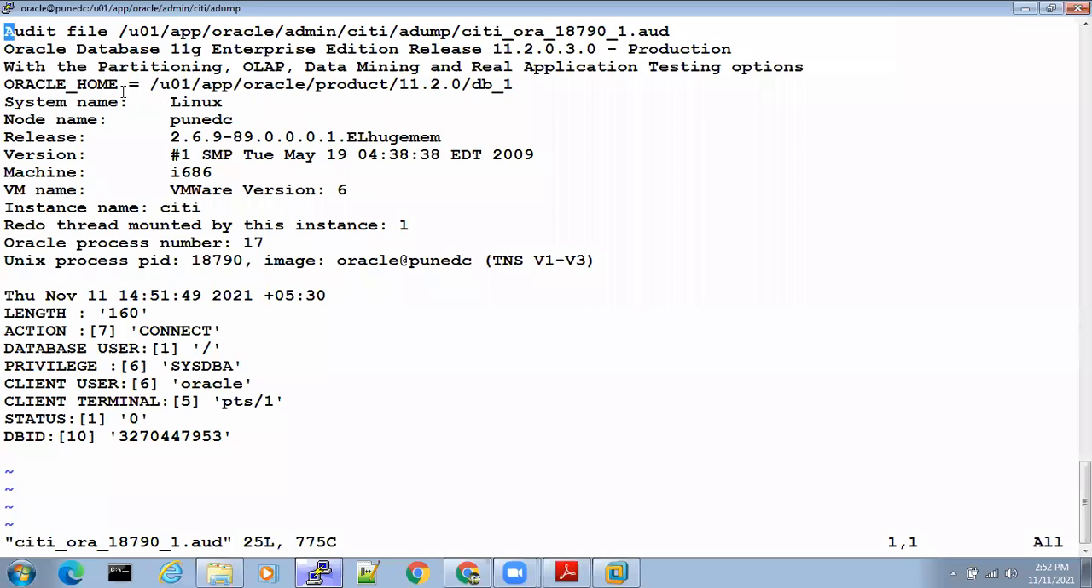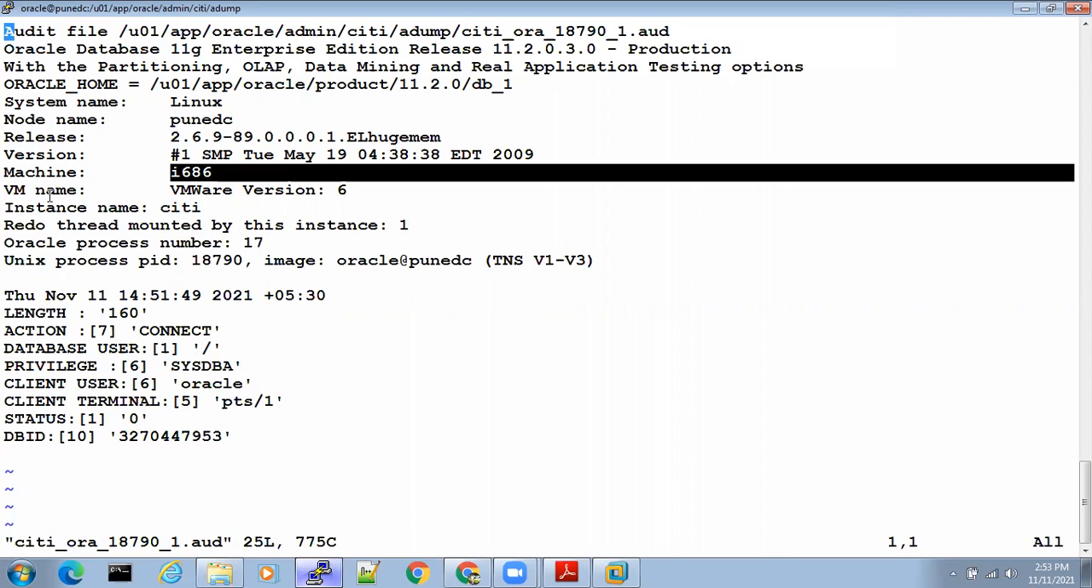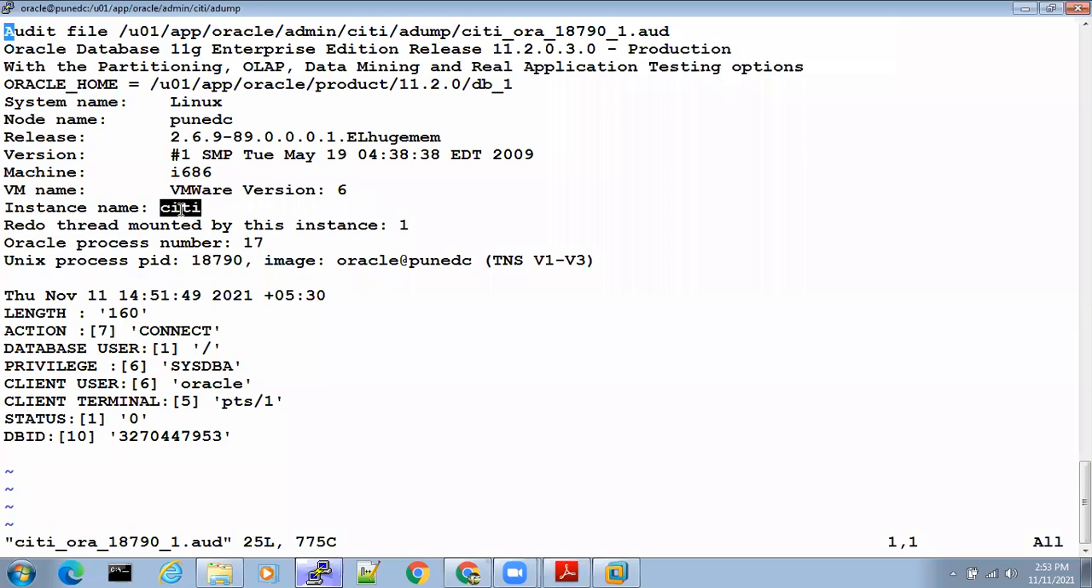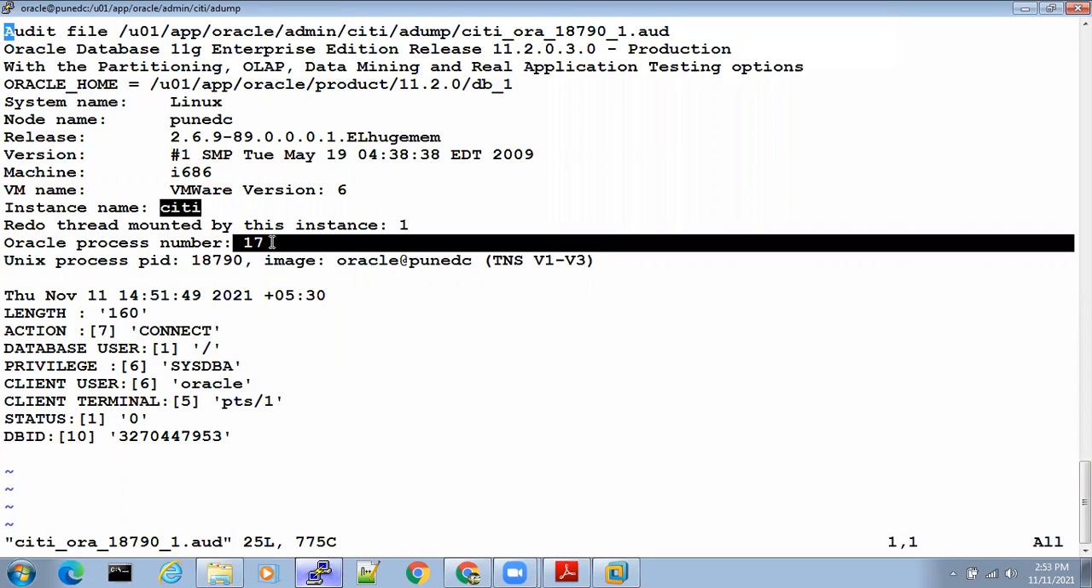For example, what is the Oracle home? That information is there. Is this a Linux machine or a Windows machine? What is the server name? What is the release of Linux? What is the version? Which machine is getting connected? What is the VMware version? What is the database name? What is the instance name? And what is the process number, the process ID?